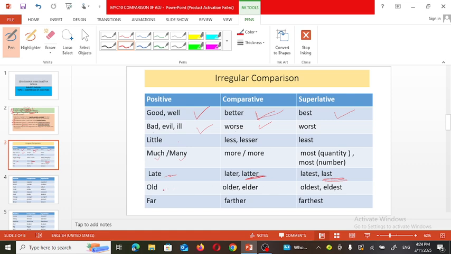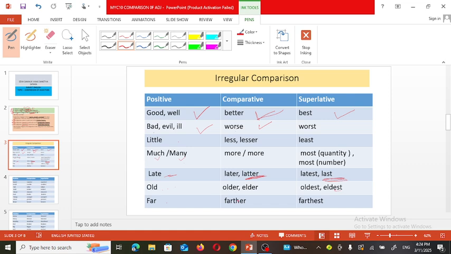Ramu is not as old as Raju. Here comparative and positive degree can be there, but there won't be superlative degree. And Rohit is eldest boy in the class. So no other boy is as old as Rohit, or Rohit is elder than any other boy in the class.